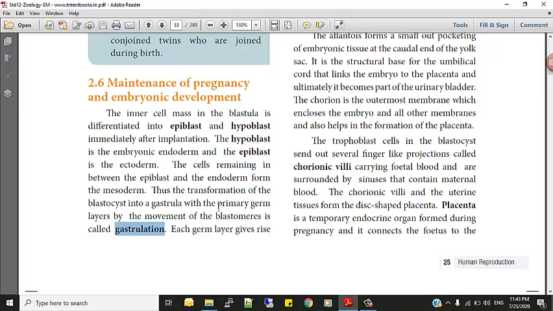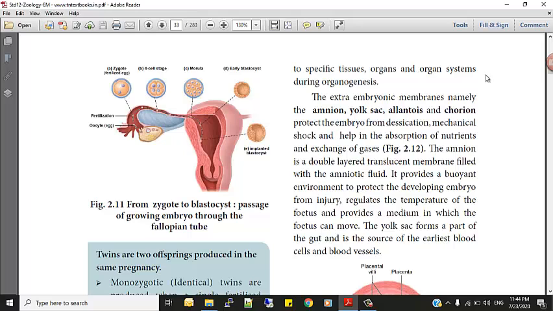Each germ layer will give rise to different organs. So that process of transforming the blastula into gastrula is called as gastrulation. And the movement of the blastomere in the germ layers is the gastrulation. Now each germ layer give rise to specific tissues, organs and organ system during organogenesis. Organogenesis, genesis means formation, organ formation. So each germ layer forms an organ, that is what we call organogenesis.